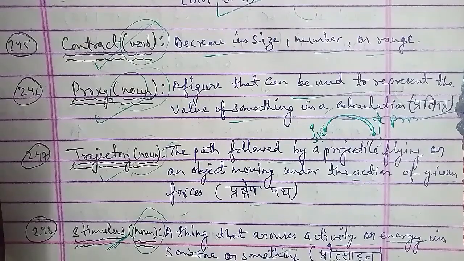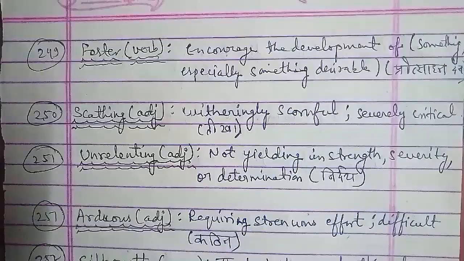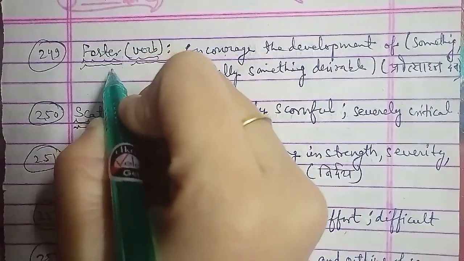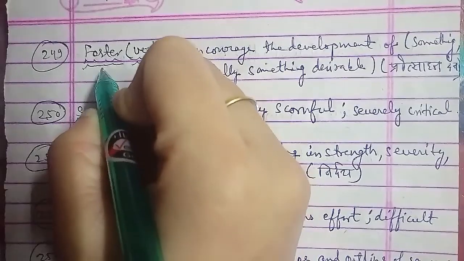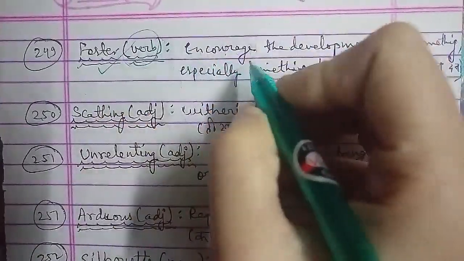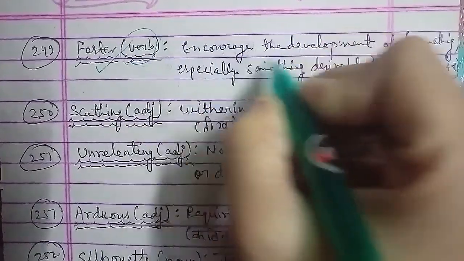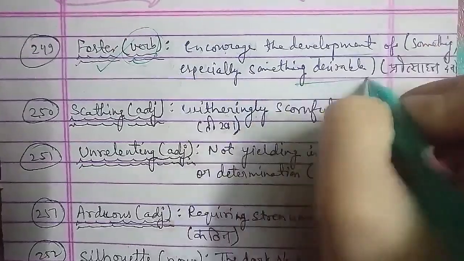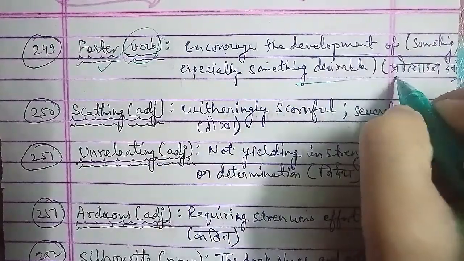Now moving on with the next word that we have here, the 250th word, and that is scathing. Scathing जो word है that is used as adjective, and the meaning of scathing we have here is witheringly scornful, severely critical, जिसे हम हिंदी में बोलते हैं तीखा होना, and that is you can use the word scathing there.